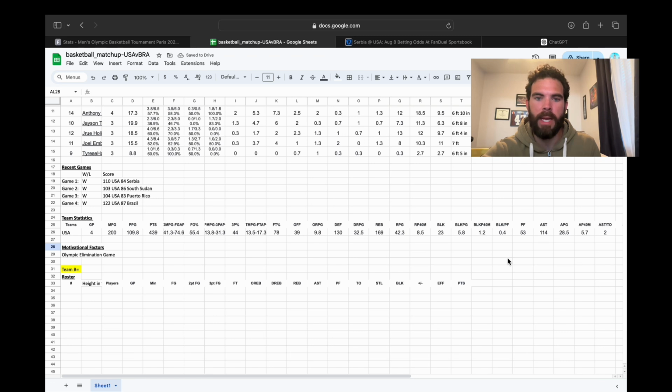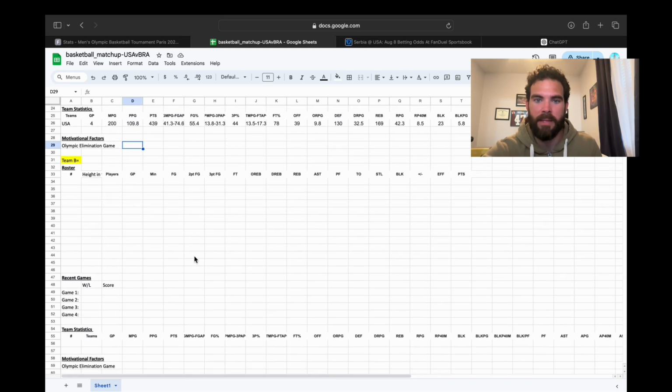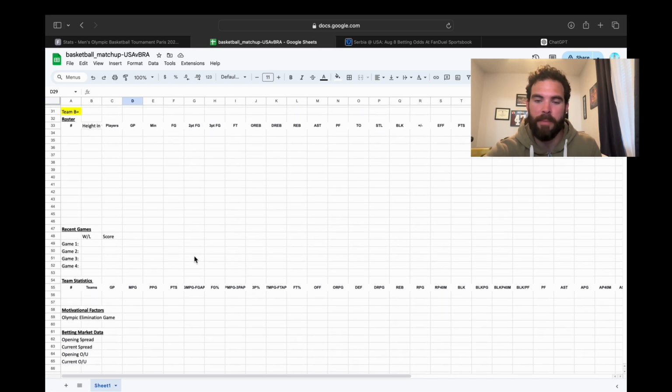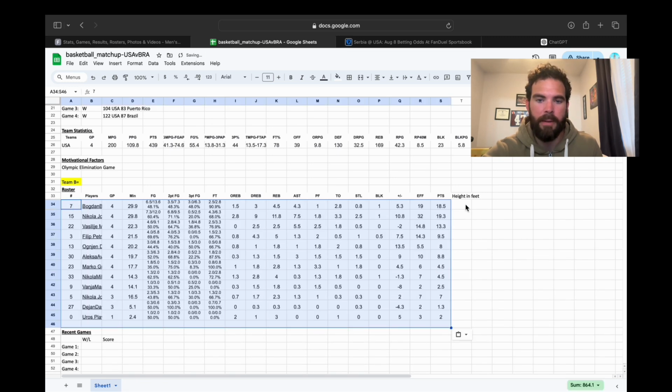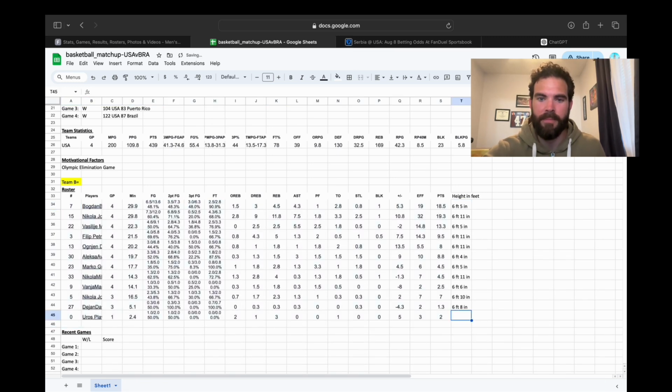All right, we have our team stats filled out. And like I said, our motivational factor, we'll keep this one as a little one-liner. We have an Olympic basketball game, which is for your country and single elimination. So ChatGPT should understand the significance of that. And now we'll go ahead and do the same thing for Serbia, and I won't bore you with it. I'll jump ahead as I fill this thing out here.